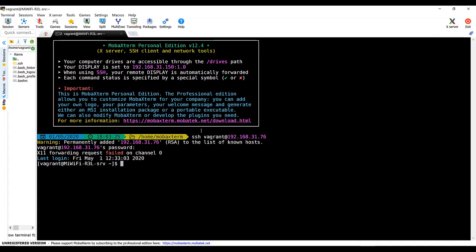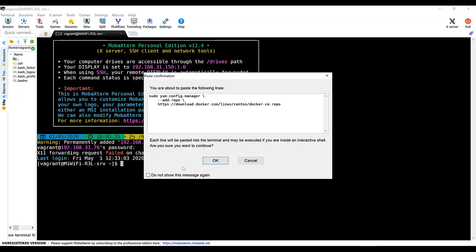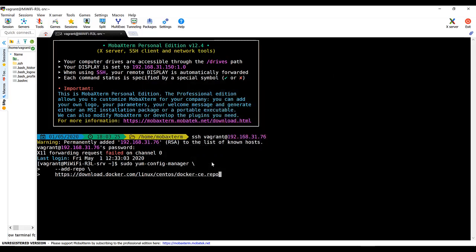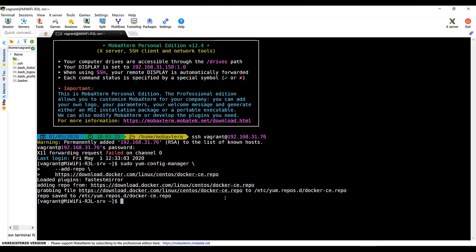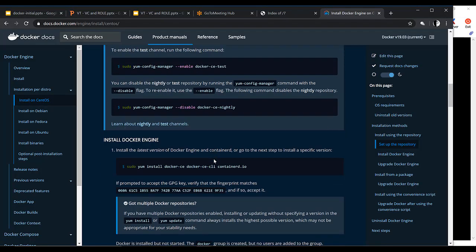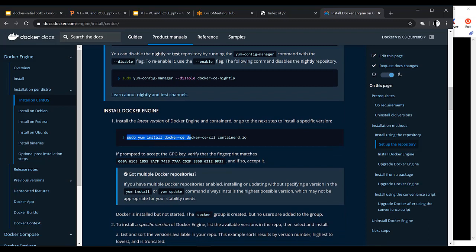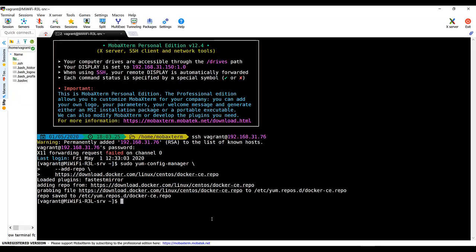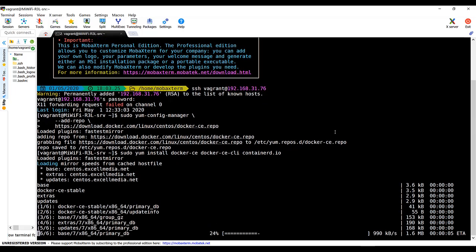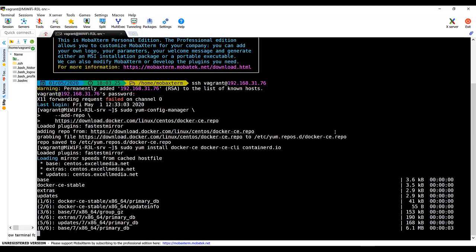So here is my virtual machine. Right click, paste it. So sudo yum-config-manager, I have entered this. What this will do, this will populate the yum repository. Once populated, we are going to install 3 packages, docker-ce, docker-ce-cli, and containerd. All these I am copying from this help page itself. Next. So Docker is getting installed, it would be installed immediately.